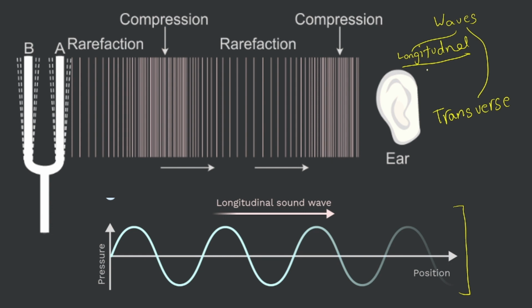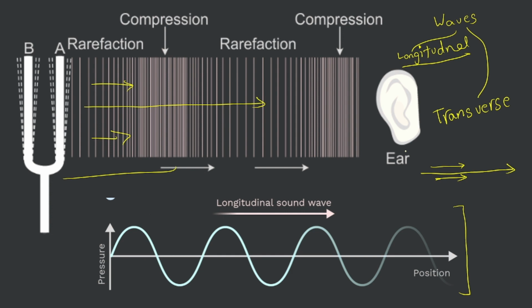Longitudinal waves are those waves where the particles move in the same direction as the motion of the wave. Meaning, if my wave is going in this direction, then the particles will also go in the same direction. Just like in this case, where the motion of the wave is in this direction and the particles are also moving in the forward direction.